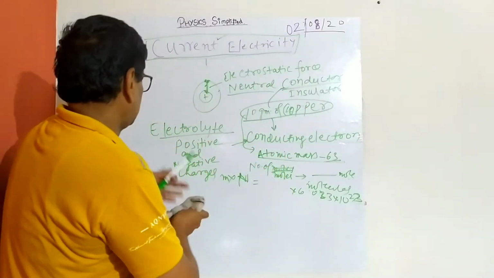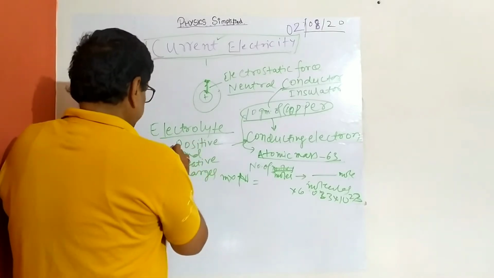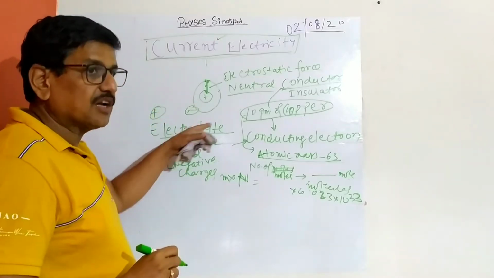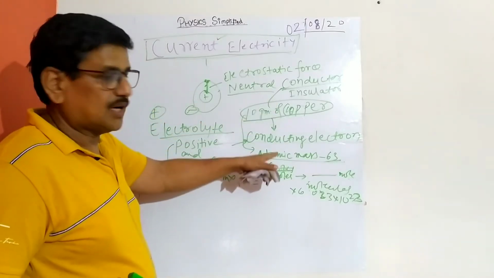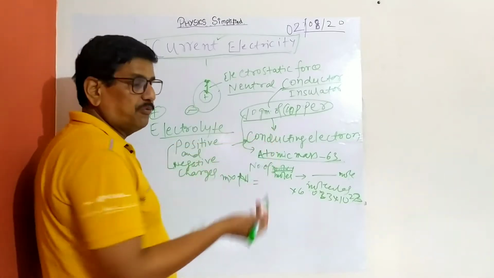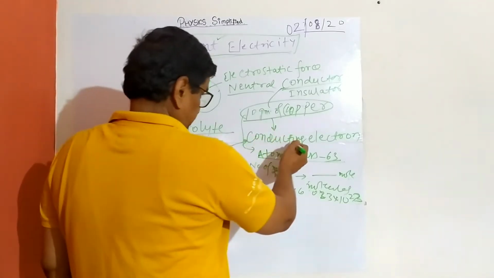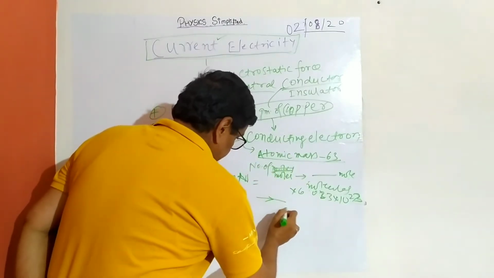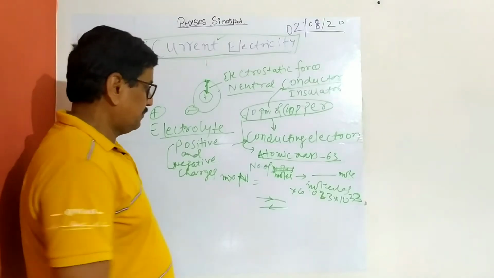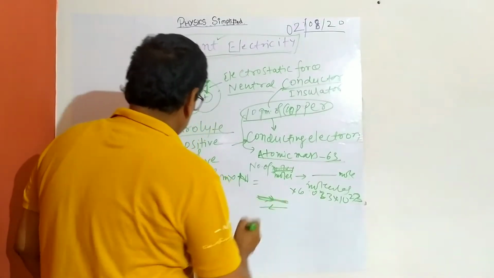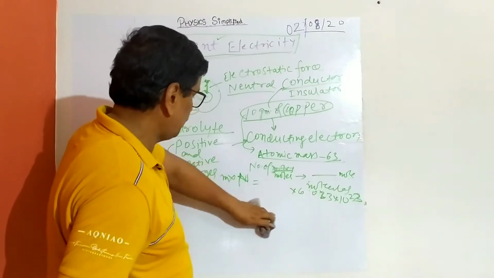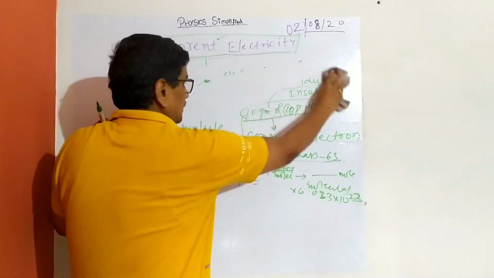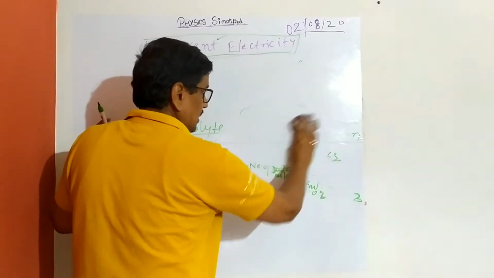And now in an electrolyte, both positive and negative charges flow, because there are positive and negative electrodes. Here only conducting electrons flow, and the direction of current, which you all know, is opposite. If this is the direction of current in a circuit, the flow of electrons is the opposite way, and positive charges flow in the same direction. So we will see the electrolyte and solve problems later. I wanted to give you the material aspect and what conducting electrons are.